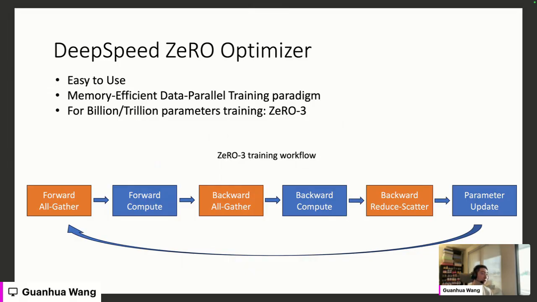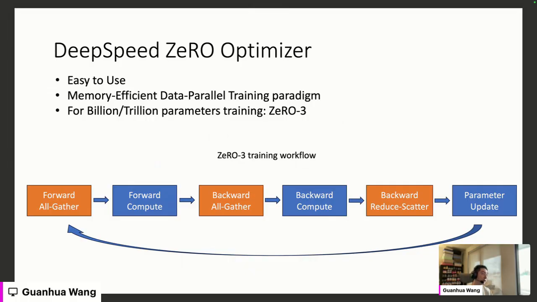As you can see in the bottom figure, this is a simple example of the ZeRO Stage 3 training workflow. From the left, before we do any computation, we need to do a forward all-gather on the weights in order for every GPU to recollect the full weights of a specific layer of the model. After every GPU gets the full weights of a layer, we do a forward compute. Then during the backward stage, before we do any backward computation, we do an all-gather on the weights for each GPU to recollect all the weights of a layer again. After each GPU gets the full weights of a specific layer, we do a backward compute.